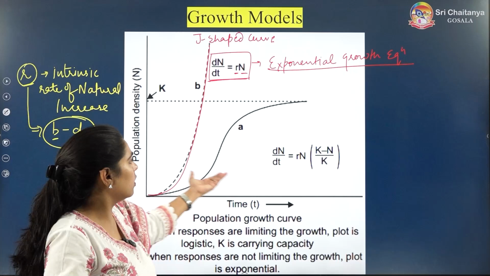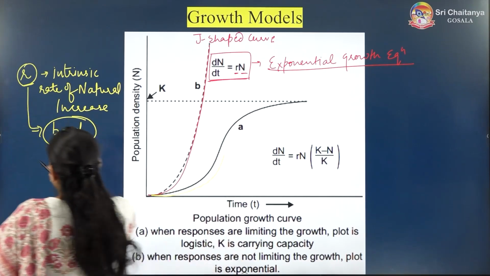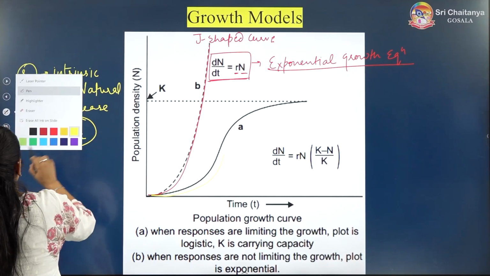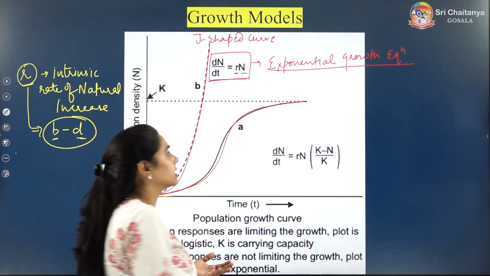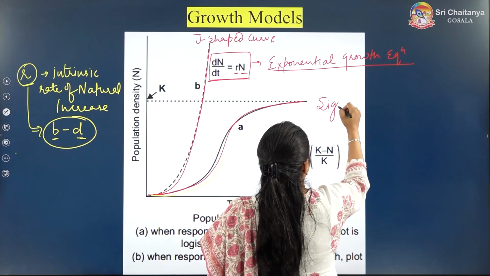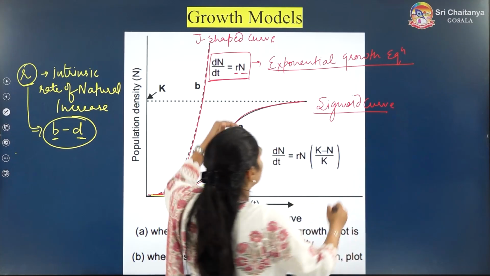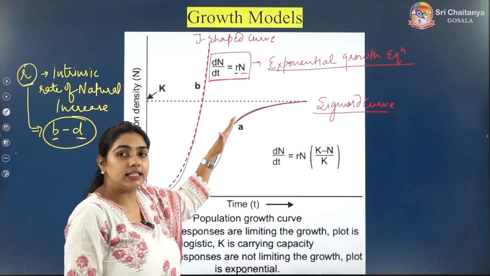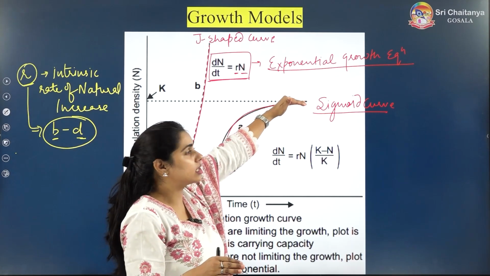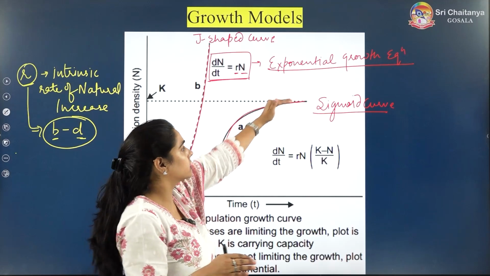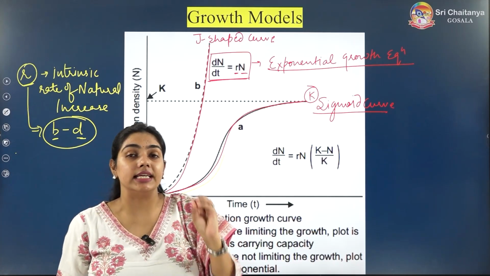Okay, so now the more realistic curve is this curve, which you can see with the shape similar to S. This is a sigmoid shape curve. This is an S-shaped curve or sigmoid curve. So in this curve, you can see that population density is increasing with time, but it is not increasing beyond this point. So what is this point? This point stands as carrying capacity K.